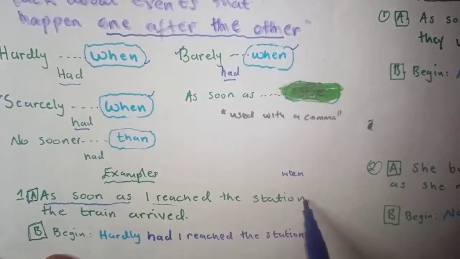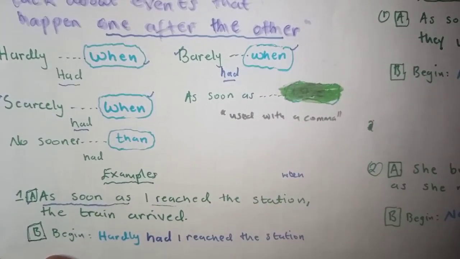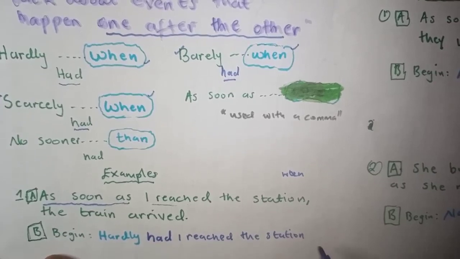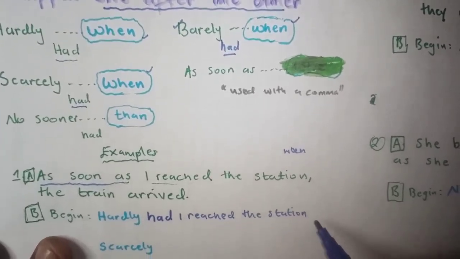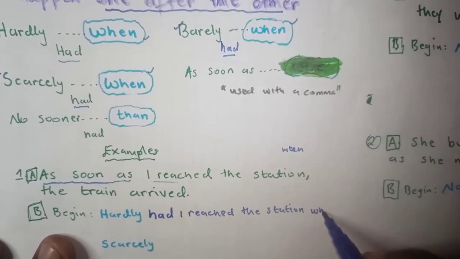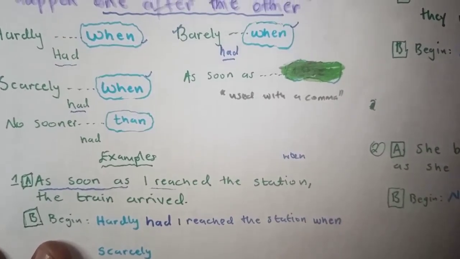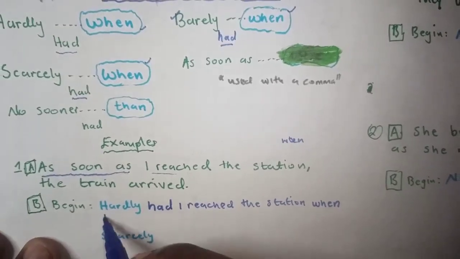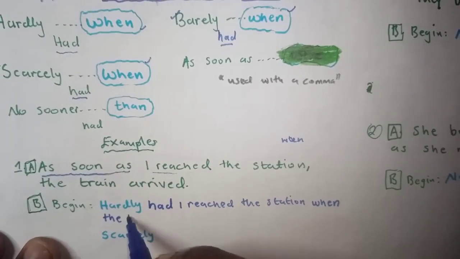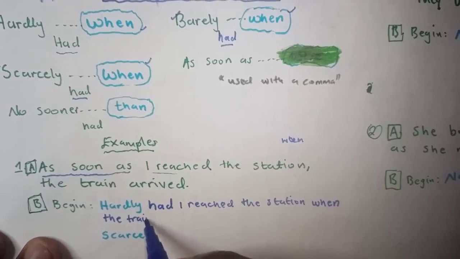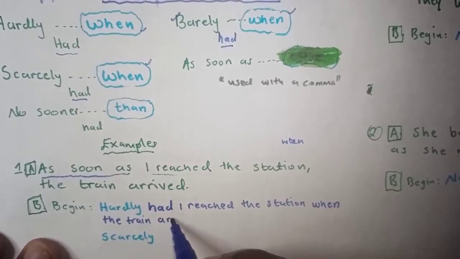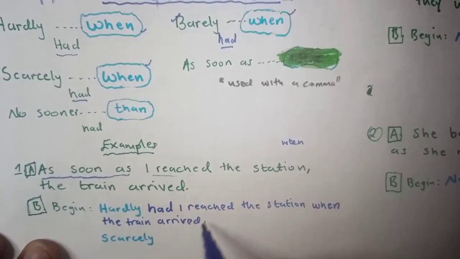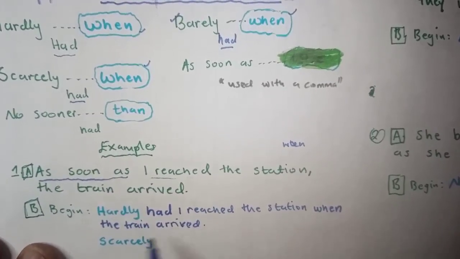So: hardly had I reached the station when the train arrived. Nothing has changed in the rest.